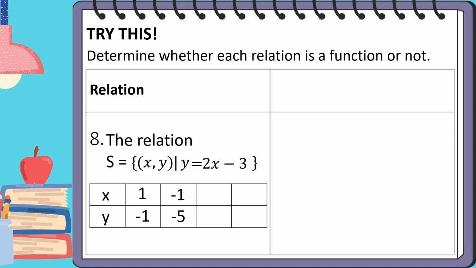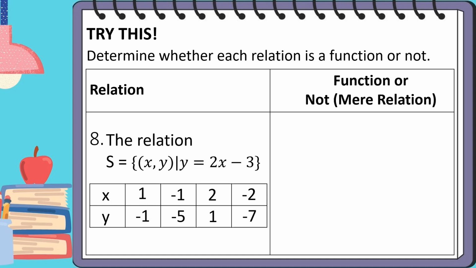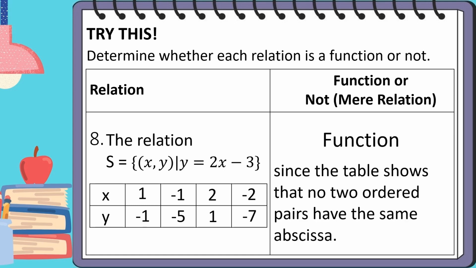When x is equal to positive 2, y is equal to positive 1. And when x is equal to negative 2, y is equal to negative 7. This relation is a function, since the table shows that no two ordered pairs have the same abscissa.